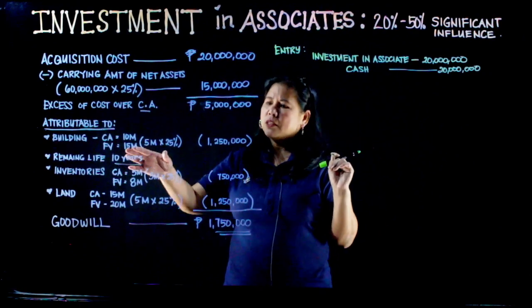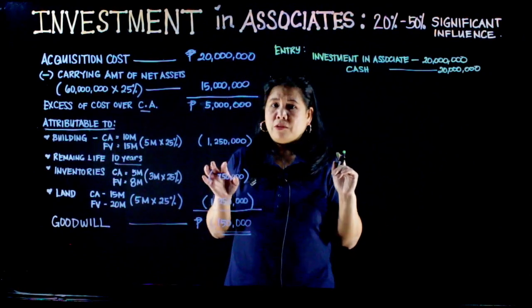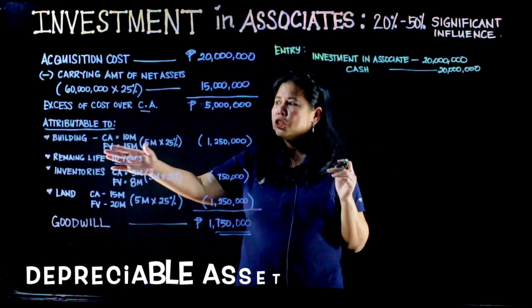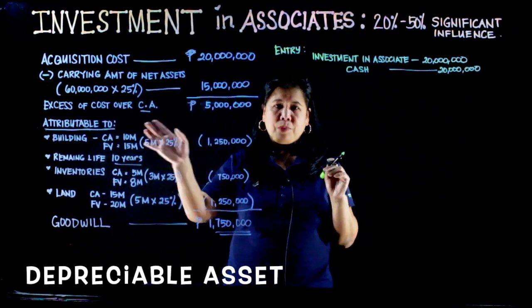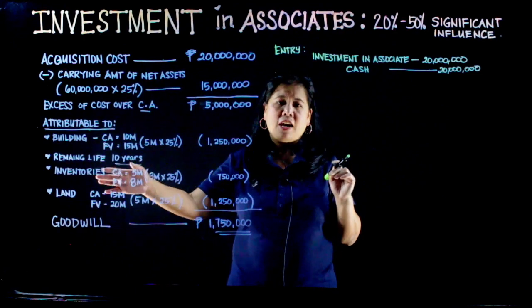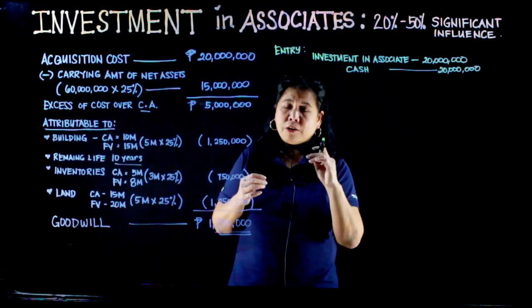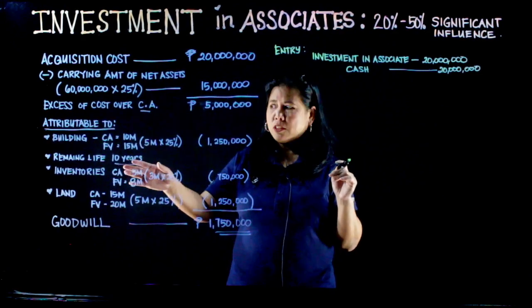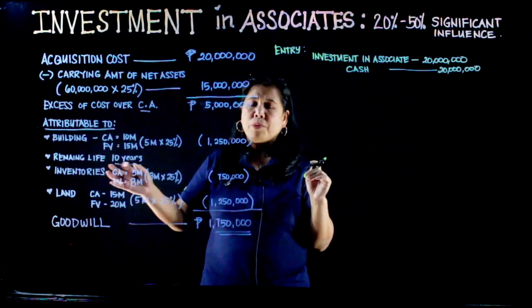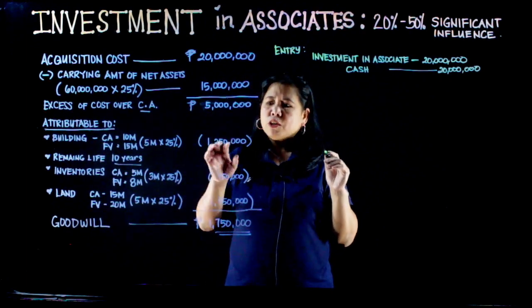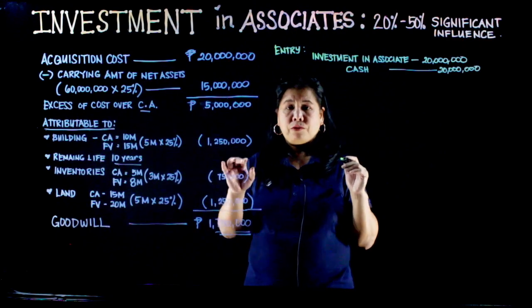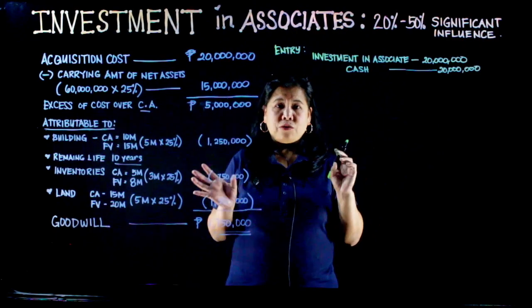So, ang gagawin natin dito sa building na 1,250,000, dahil depreciable asset ang building, i-amortize natin yan over the remaining life of the asset. In this practice question, ang building, meron siyang remaining life of 10 years. So, itong 1,250,000 should be amortized over 10 years.